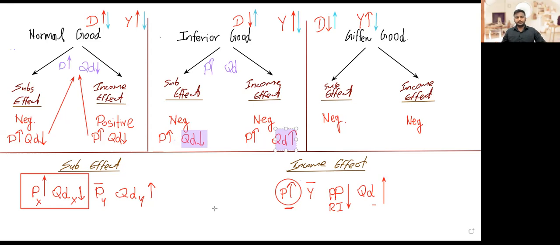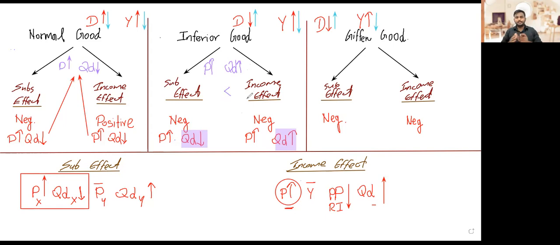For example, if the substitution effect is greater than the income effect, then as a result of price going up, quantity demanded comes down. And if that effect is greater than the income effect, we'll be saying when the price goes up, quantity demanded will come down. On the other hand, if the income effect is more prominent, we'll see the other one, because whatever is the result of the income effect will be the one that we see overall.